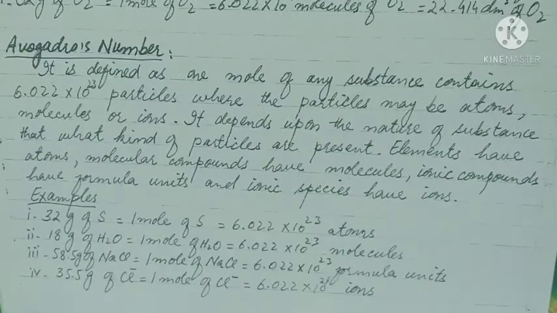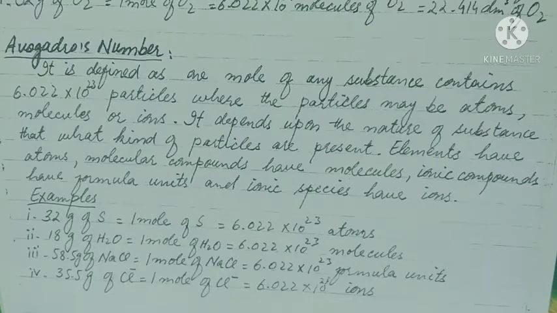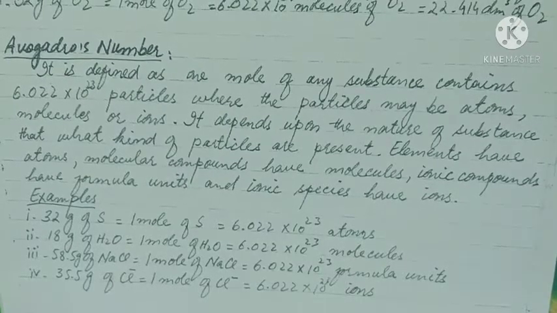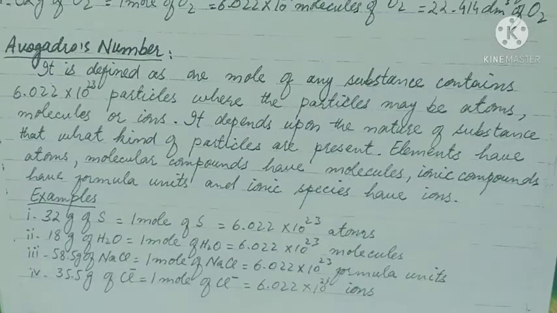Avogadro's number. It is defined as: 1 mole of any substance contains 6.022 × 10^23 particles, where the particles may be atoms, molecules, or ions. It depends upon the nature of the substance what kind of particles are present. Elements have atoms, molecular compounds have molecules, ionic compounds have formula units, and ionic species have ions.